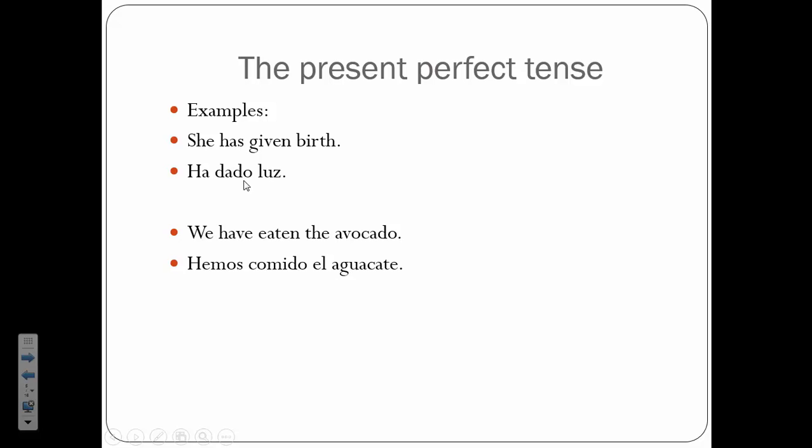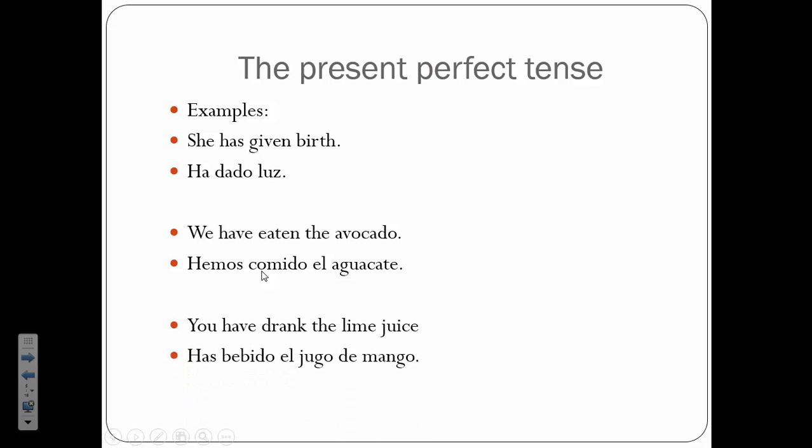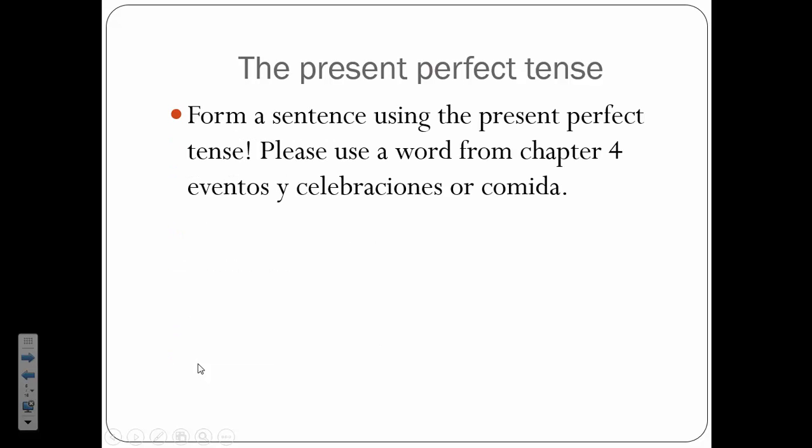I could say we have eaten the avocado. Hemos comido el aguacate. If you see here, I have the verb haber, and it's conjugated. And then right here, I have the verb comer, and it is conjugated. It's an ER verb, so the participle would be comido. Hemos comido el aguacate. Here I have another one, the verb haber. You have drunk the lime juice, or the mango juice. Tú has bebido el jugo de mango.